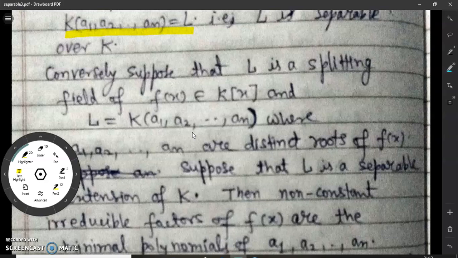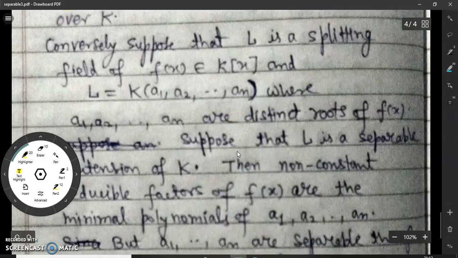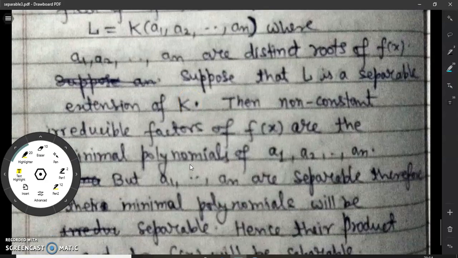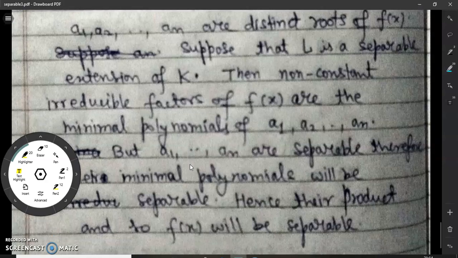Conversely, suppose that L is a splitting field of f(x), and also suppose that L is equal to K(a1, a2, ..., an), where a1, a2, ..., an are distinct roots of f(x). Here we assume that L is a separable extension of K. Our aim is to prove that the polynomial f(x) is separable.